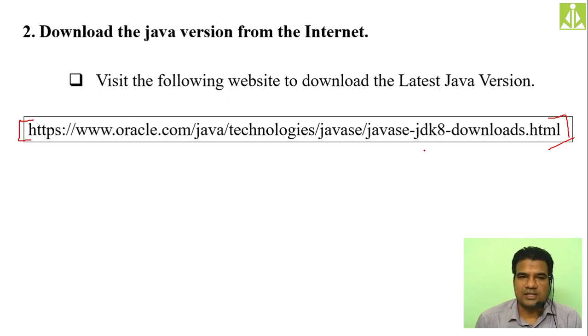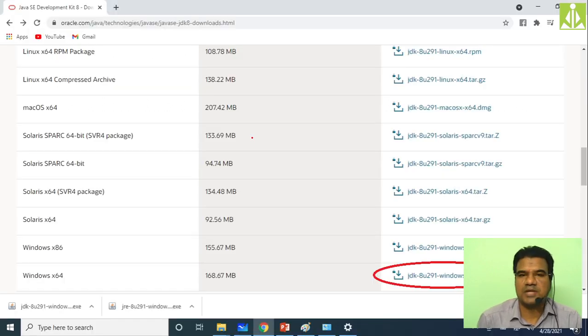Whether it is from Sun Microsystems or from Oracle, it is open source. Open source means you don't need any kind of license in order to work with Java. You can simply download the packages and start doing programming in Java. Nobody will ask you why you have downloaded it and why you are doing the programming. So in order to download, simply visit this website, and once you open this URL using any browser, you will get this website.